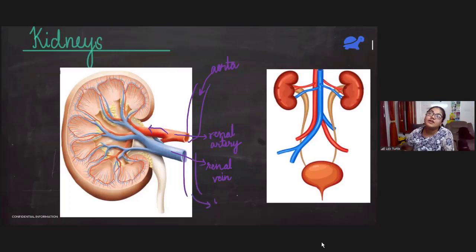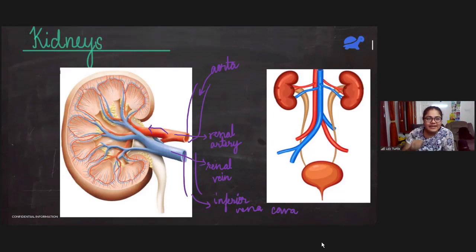From there it will go to the heart. So what is the cycle? From aorta to renal artery, to kidney, from kidney to renal vein, from renal vein to inferior vena cava. From there it will go to the heart.